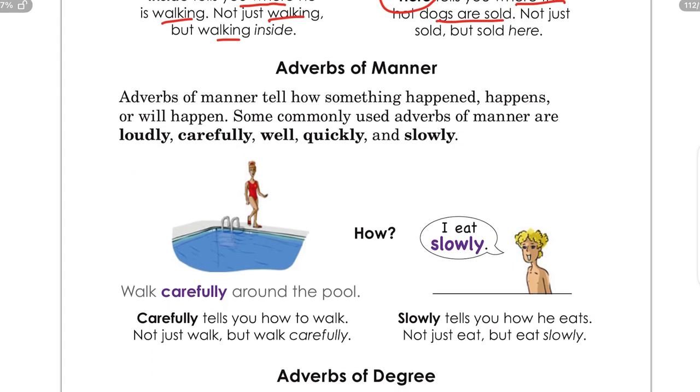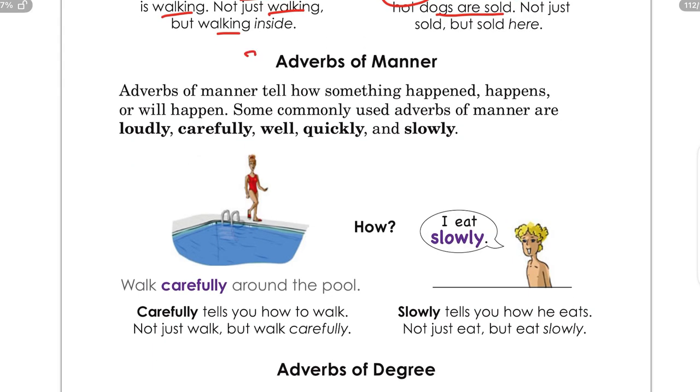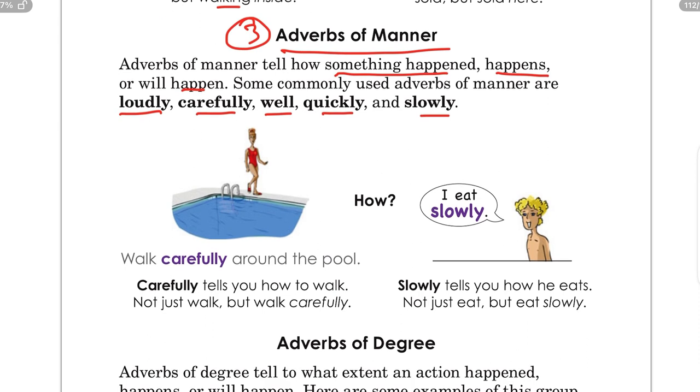The next one is adverbs of manner. This is the third type of adverbs. So adverbs of manner tell us how something happens, or will happen. Some commonly used adverbs of manner are loudly, carefully, well, quickly, slowly. For example, walk carefully around the pool. So in this sentence, carefully is adverb of manner. It answers the question how. How is he walking? Carefully.